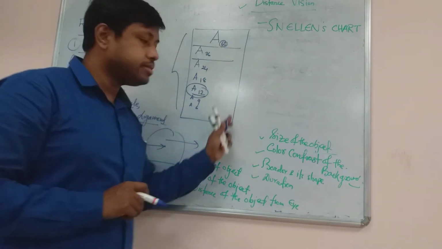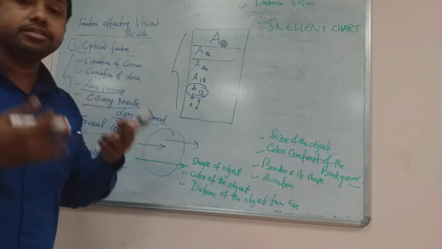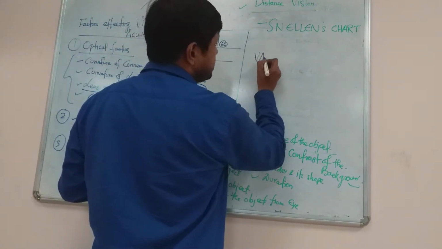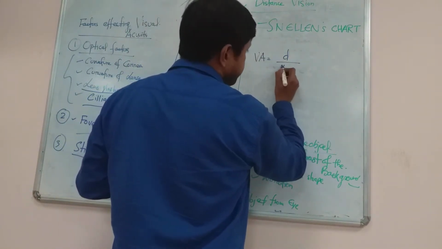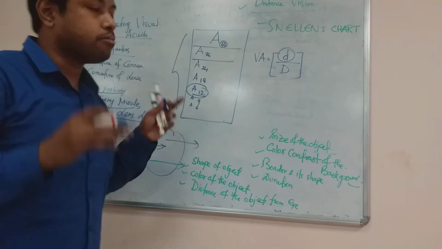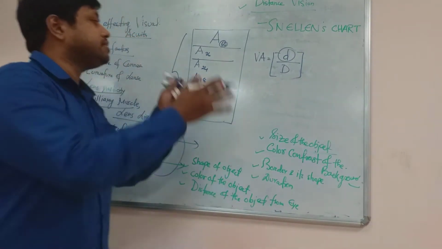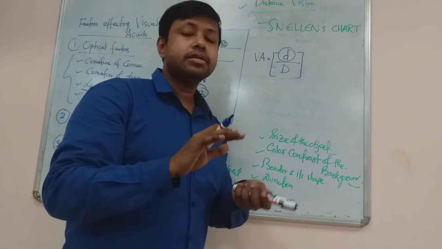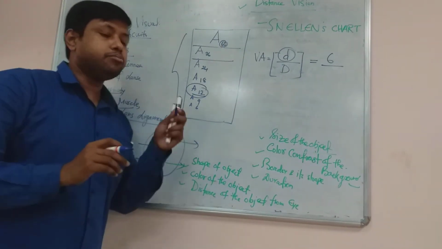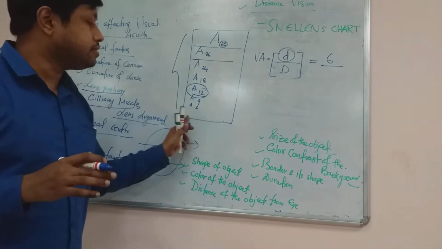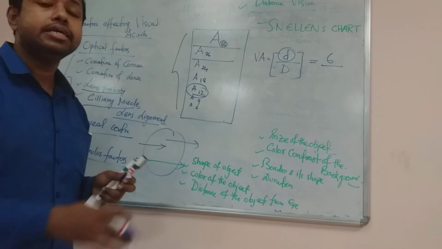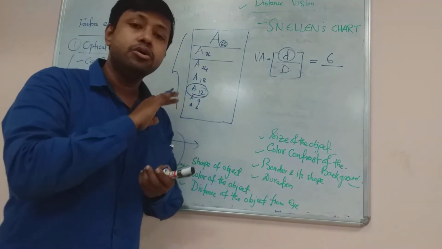Now, how, with the help of this Snellen's chart, do we measure or estimate the visual acuity? This is given by a small equation. Visual acuity is given by d by D. What is d? Small d means the distance from which the subject is visualizing the letter, and it is conveniently taken as 6 meters. Can you understand? The subject is always allowed to sit at least 6 meters away to visualize this Snellen's chart, and it is conveniently taken as such for almost every test.